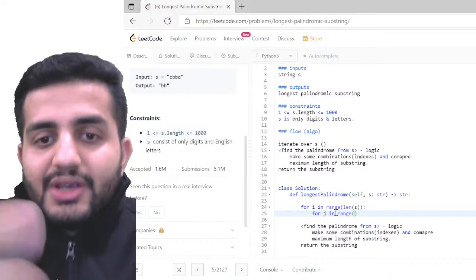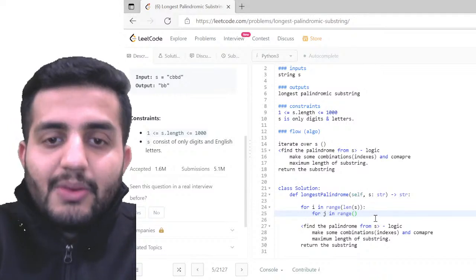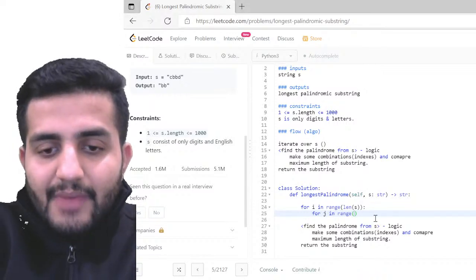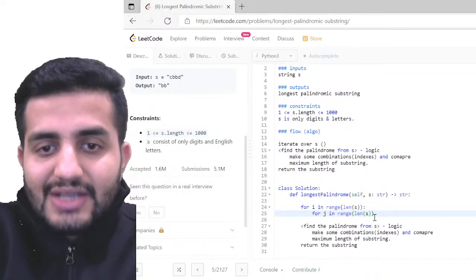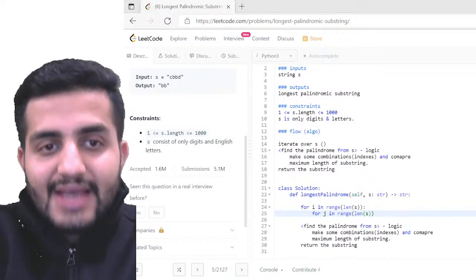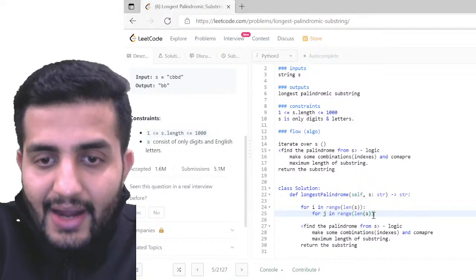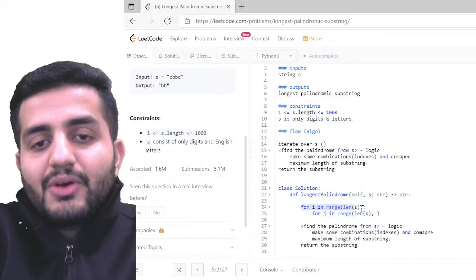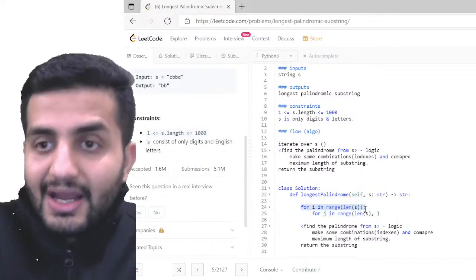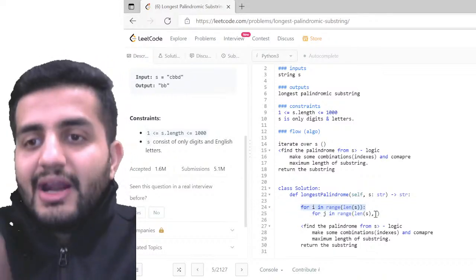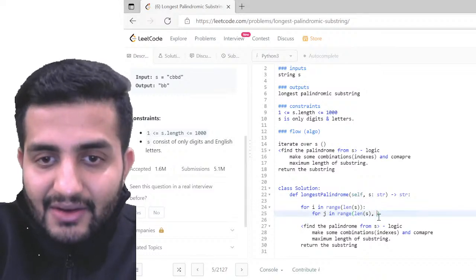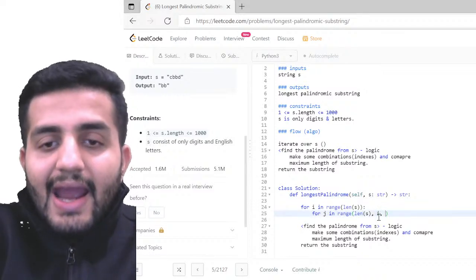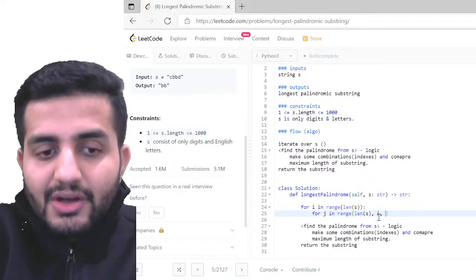And here the range would be, so my first sequence would be what? I'm going to write the length of S. That's where I have to start my sequence, and till when? I have to finish my sequence where this I stops, because that is where my word will be ending. I hope you're getting my point. So here the start would be I, and I'm going to do it in reverse order, so it's going to be -1.